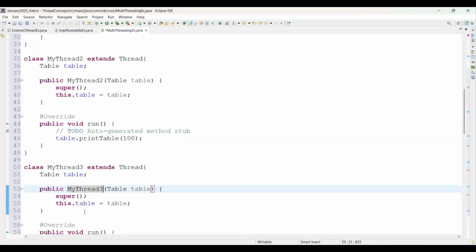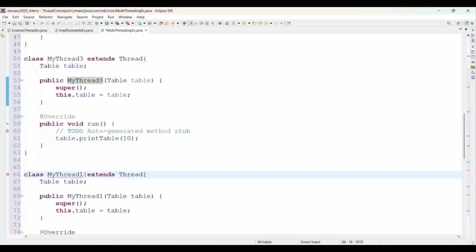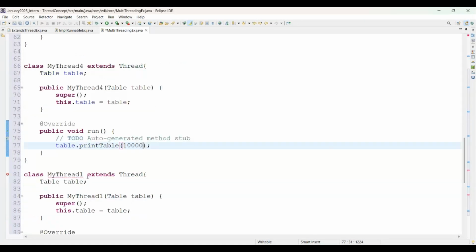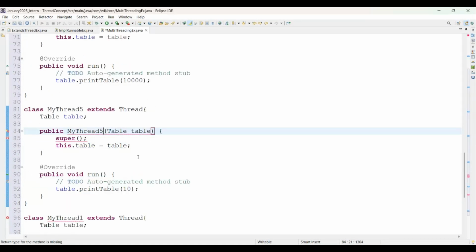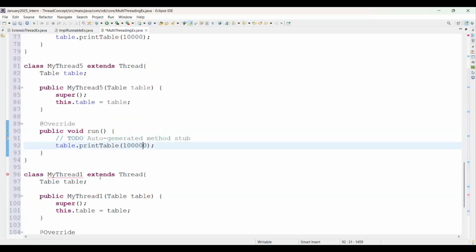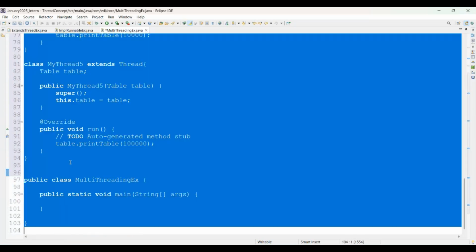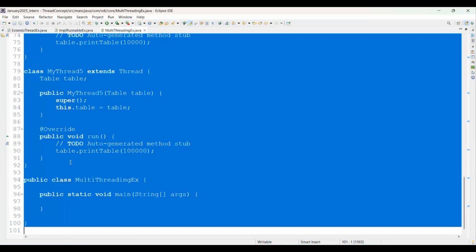Now here again we come down here. This will be my thread 4. We are passing here also 4, but the value we are going to change. This will be 1000 I am passing here. The next is we are passing here 10,000 as a value. Perfect. This will be next as my thread 5, and the corresponding value we are passing here is 1 lakh. Perfect. Then we will not require more than 5. That will be fine for us. If you want, you can create such a number of threads here.